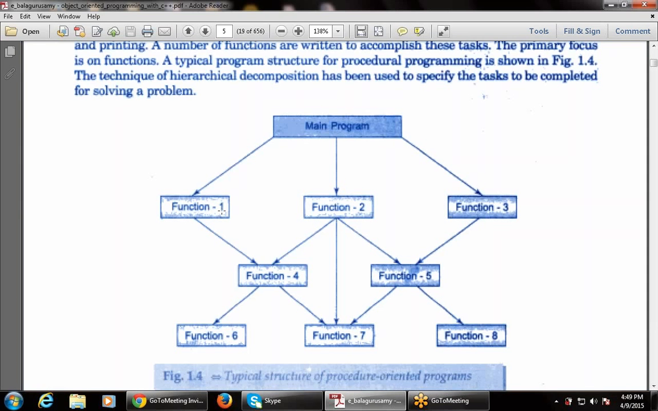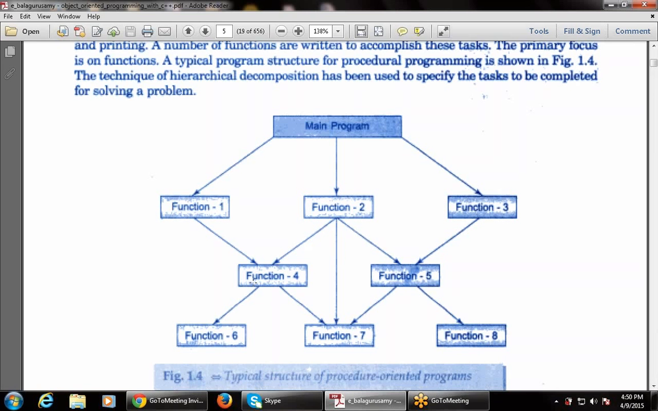Now, this is the figure that shows how procedure programming works. As I told you, the main program is divided into various modules, various functions. So this is the main program that is divided into function 1, function 2, function 3. Function 1 is also divided into function 4, function 2 is also divided into function 4. In the same way, function 2 is divided into function 5, function 2 is also divided into function 7, and function 3 is divided into function 5.